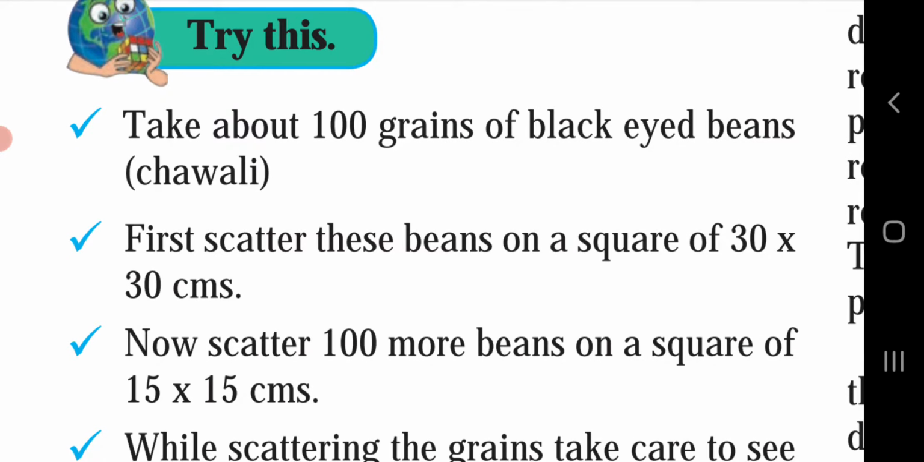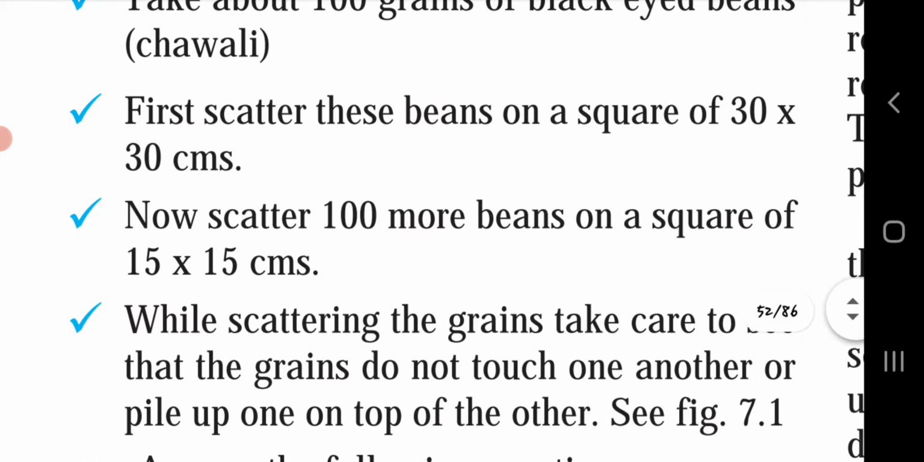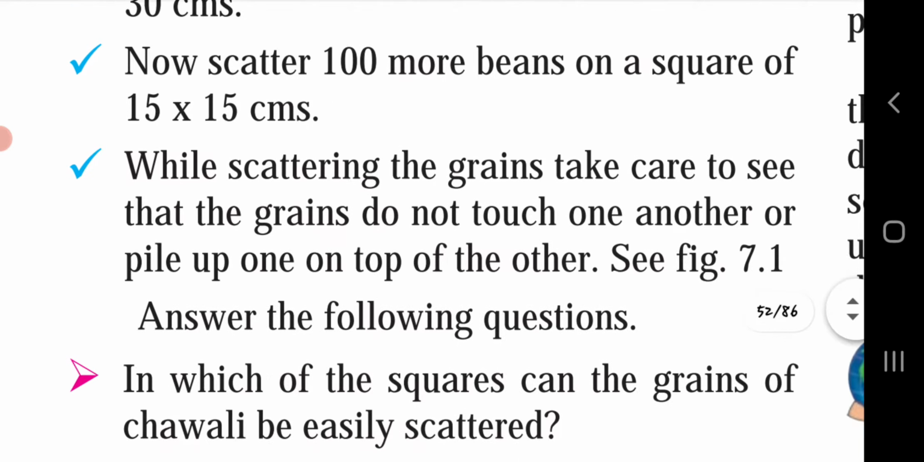Try this. Take about 100 grains of black-eyed beans, that is chawri. First, scatter these beans on a square of 30 into 30 centimeters. Now, scatter 100 more beans on a square of 15 into 15 centimeters. While scattering the grains, take care to see that the grains do not touch one another or pile up on top of the other. See figure 7.1.